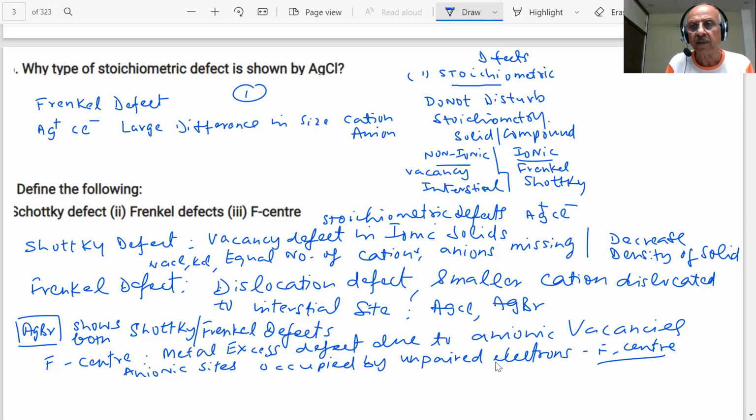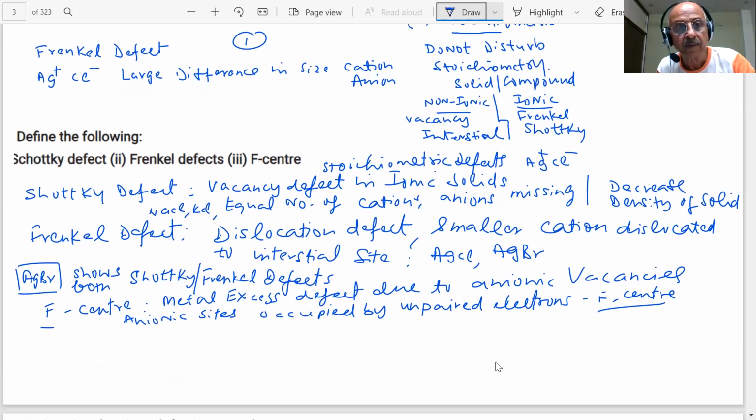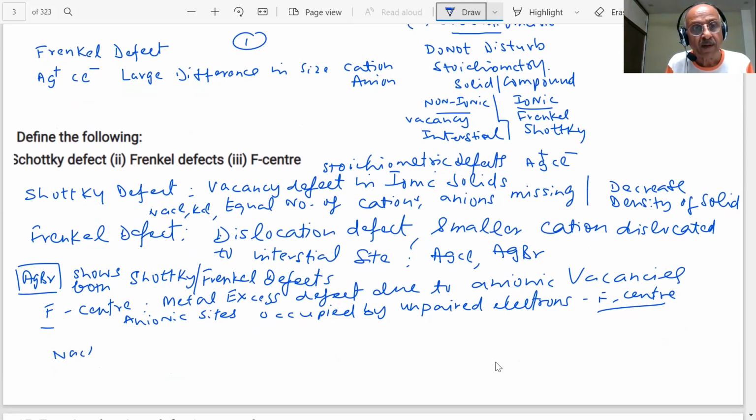For example, examples of the metal excess defects: yellow color of NaCl, pink color of LiCl. When NaCl is heated in an atmosphere of sodium vapor, what will happen?